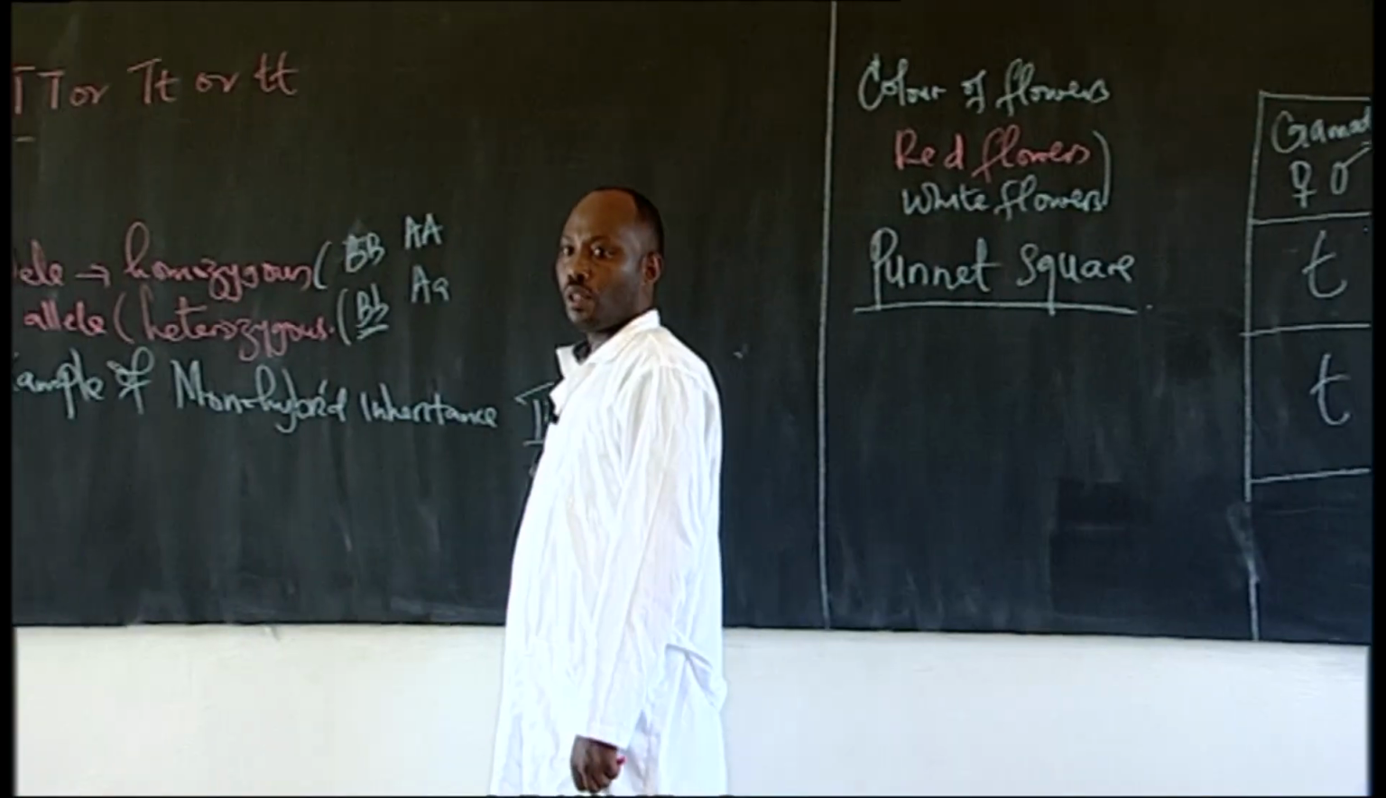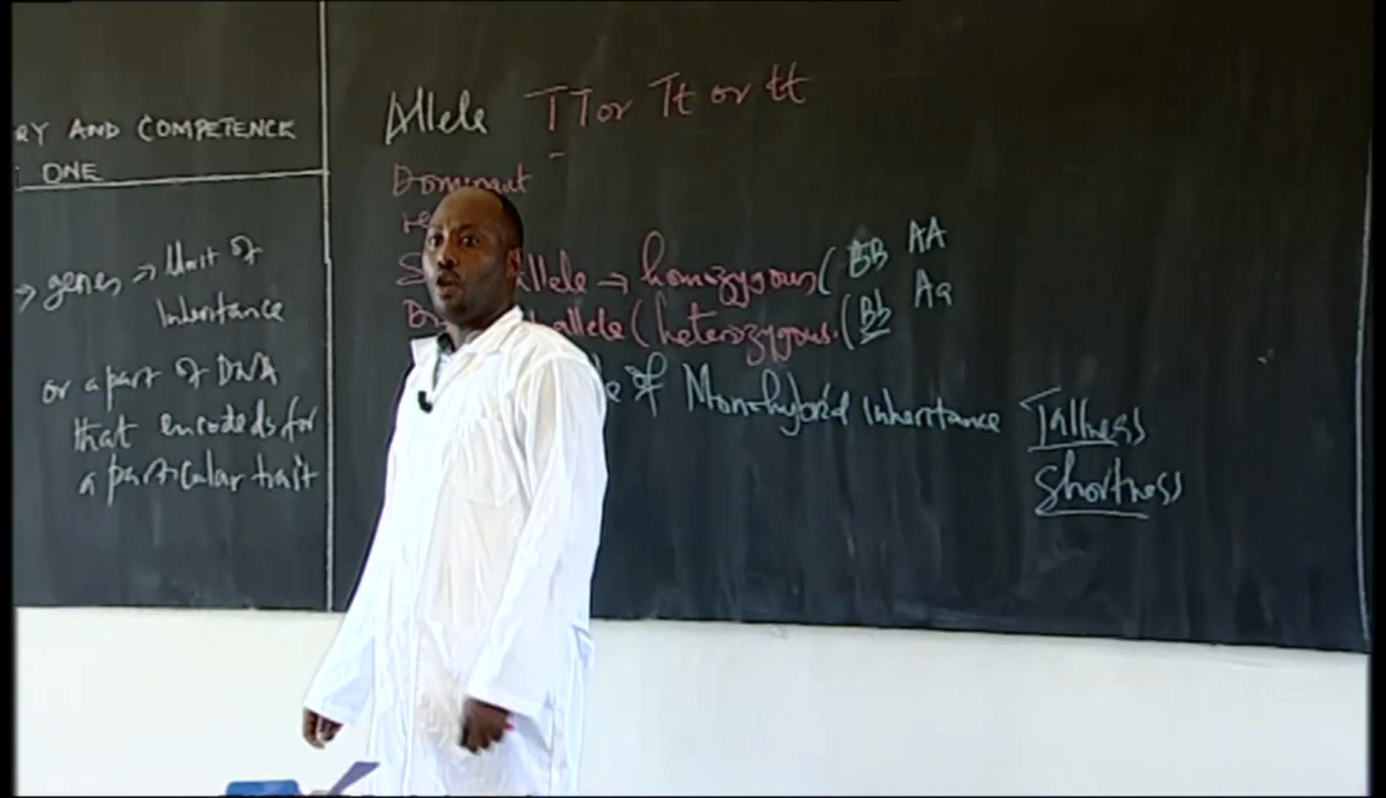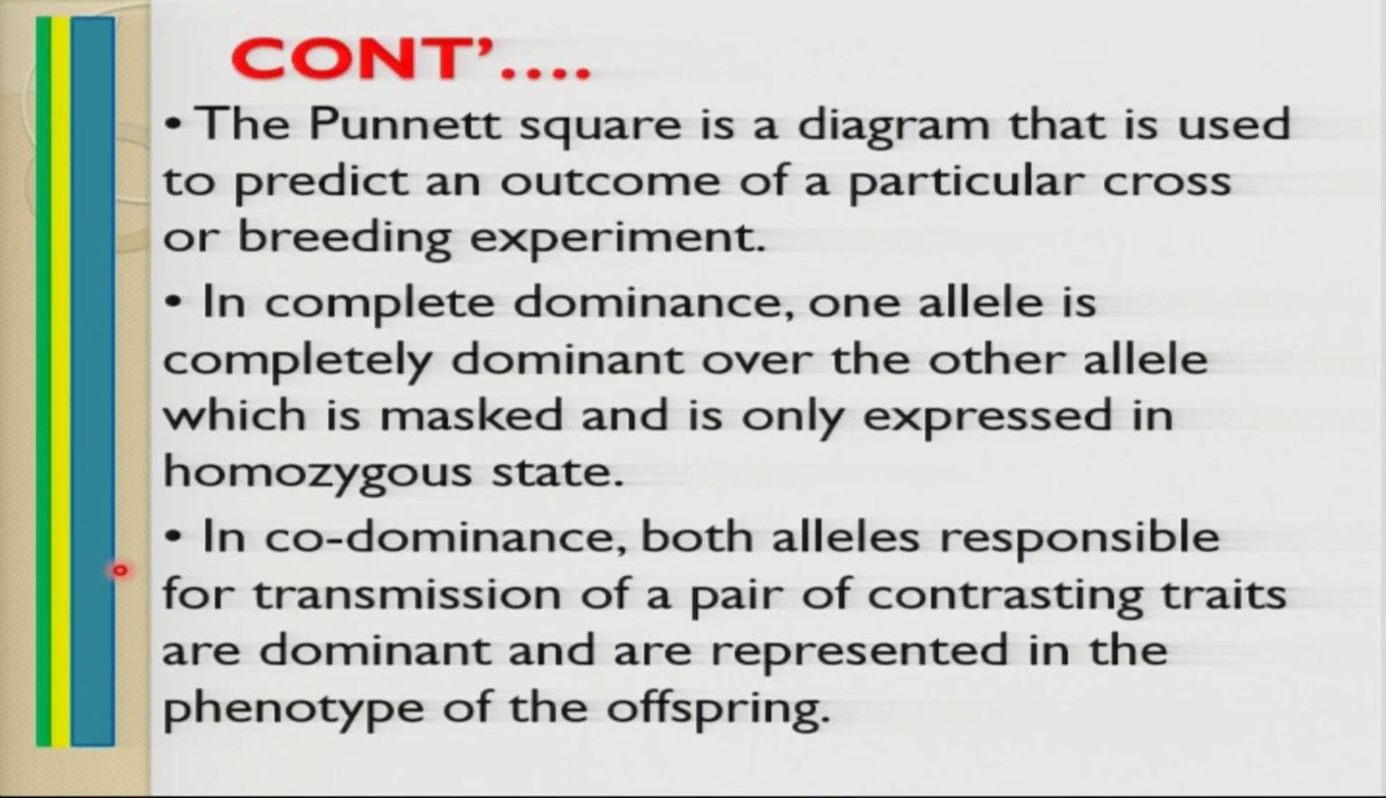Now, then you have what is called incomplete dominance. Incomplete dominance. Not complete dominance. In complete dominance, one allele is completely dominating over the other allele, which is masked. You know what a mask is? When you put on a face mask, you are masking yourself. Nobody can recognize your face. Nobody can know who this person is.